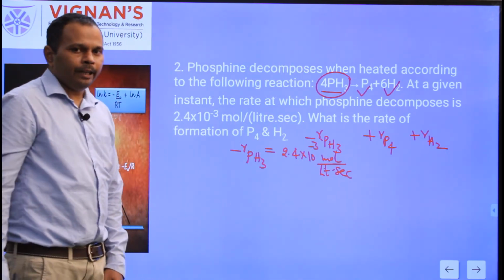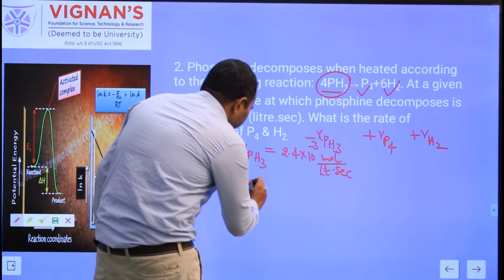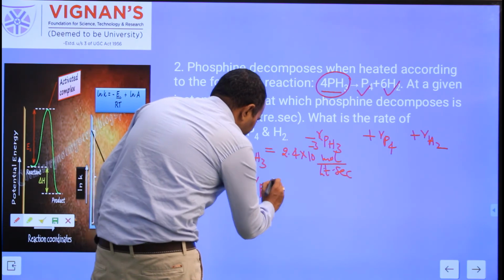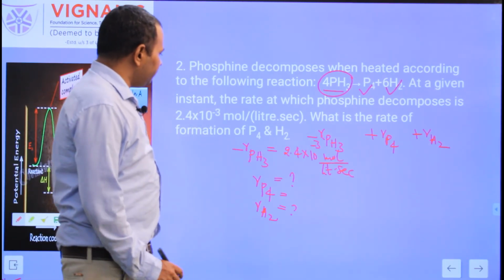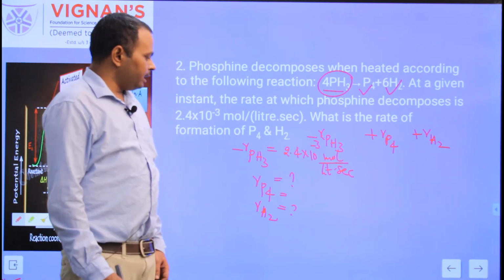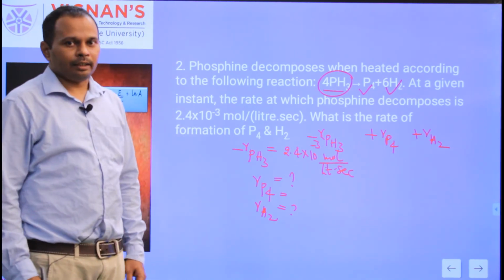And he is asking to find R_P4, the rate of formation of P4, and the rate of formation of H2. These two are the products.